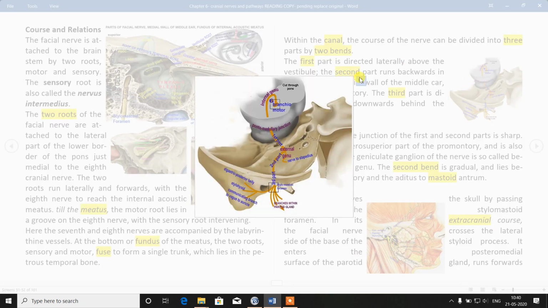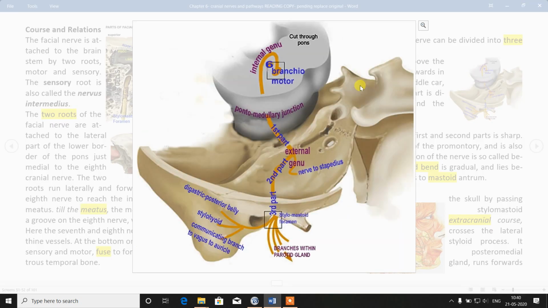This is the overall general course of the facial nerve. We have seen that the facial nerve emerges at the pontomedullary junction. There is a collection of 4 nuclei here. This motor nucleus, or branchiomotor nucleus, will turn around the 6th nerve nucleus, that is the abducent nucleus. It will turn round the abducent and then come out. This turn is known as the internal genu of the facial nerve.